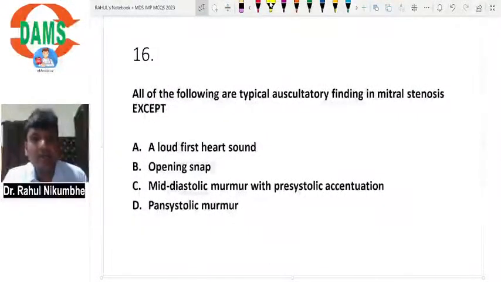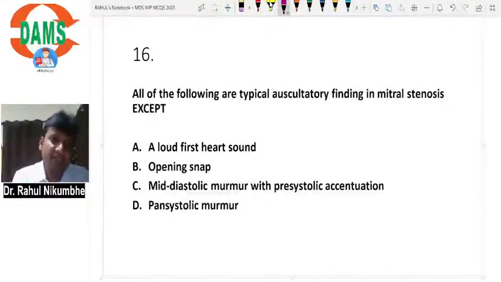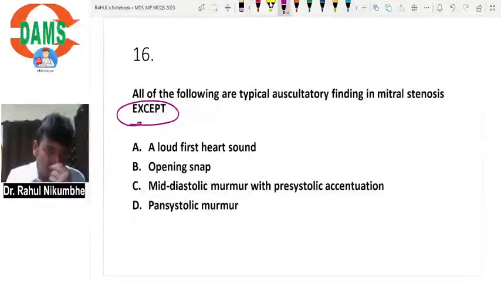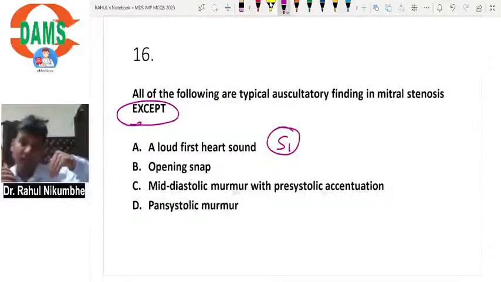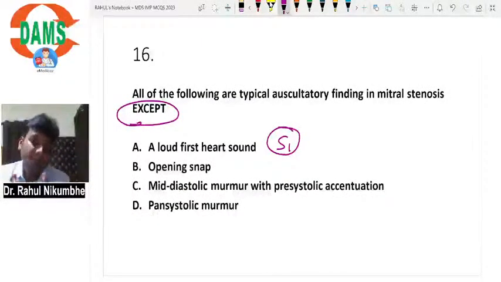All of the following are typical auscultatory findings in mitral stenosis, except. Again, except is there. In mitral stenosis, loud first heart sound, loud S1, is the classical feature, because in mitral stenosis left atrial pressure is increased. And what will happen when left atrial pressure increases? It will push the mitral valve, it will go widely separated, and now because of decreased diameter of the mitral valve, the left ventricle is not completely filled.